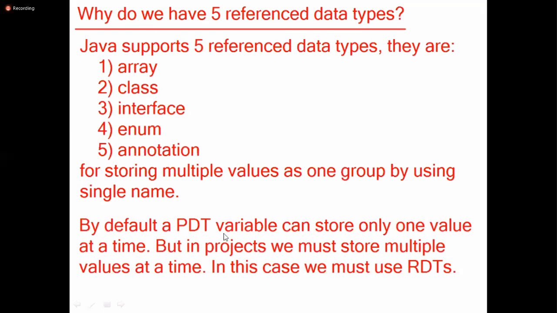By default, a primitive data type variable can store only one value at a time. But in projects, we must store multiple values at a time. In this case, we must use reference data types.